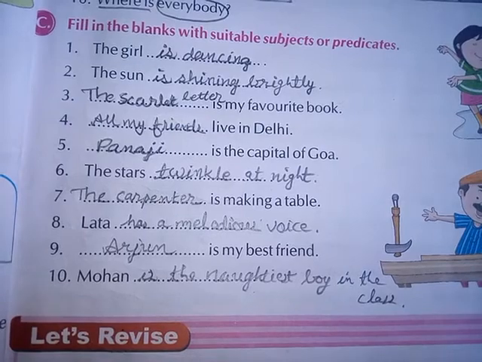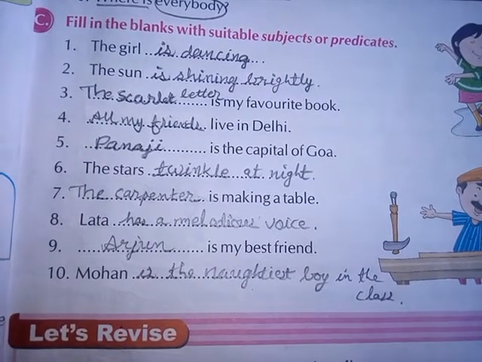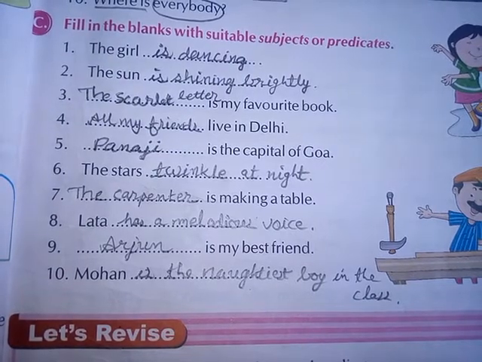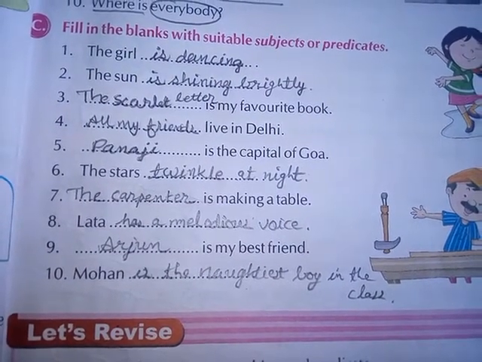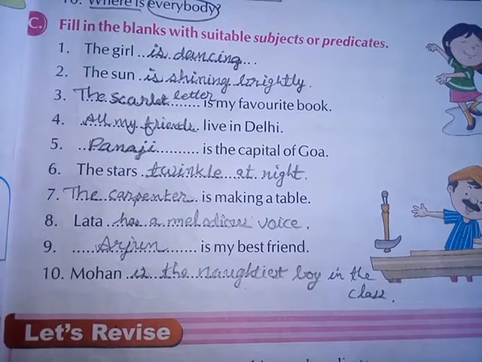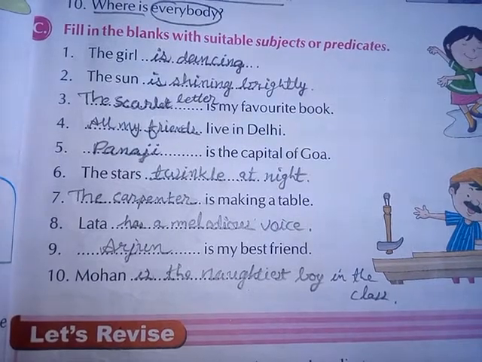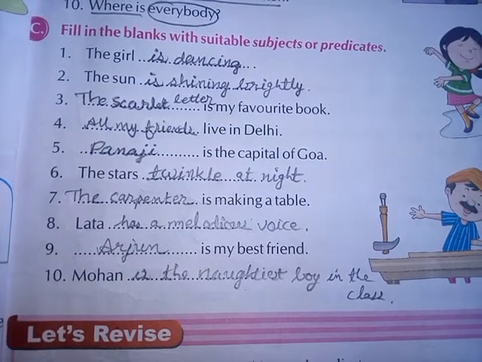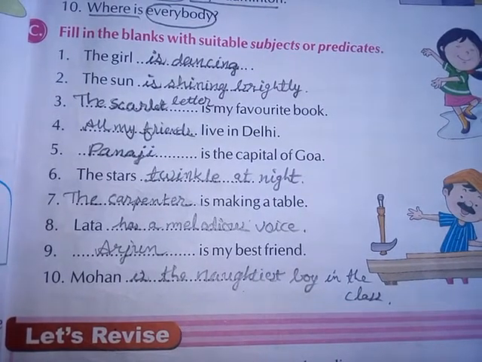Answer is the Scarlet Letter. Fourth number, all my friends live in Delhi. Answer is all my friends. Fifth number, Panaji is the capital of Goa. Answer is Panaji. Sixth number, the stars twinkle at night. Answer is twinkle at night.